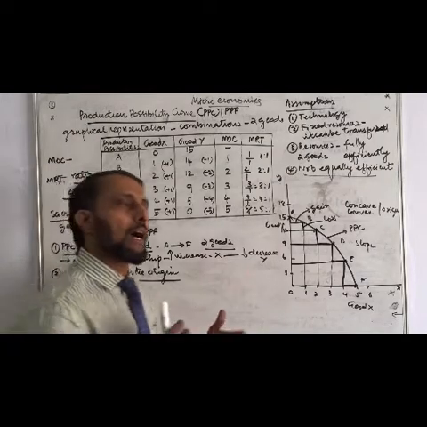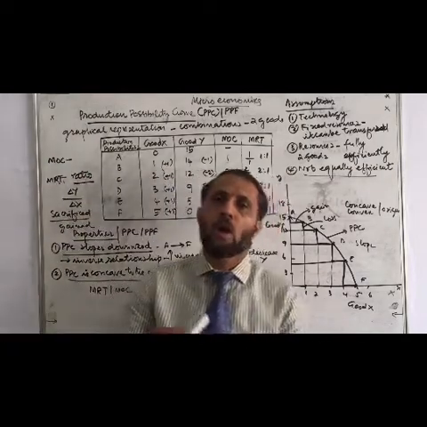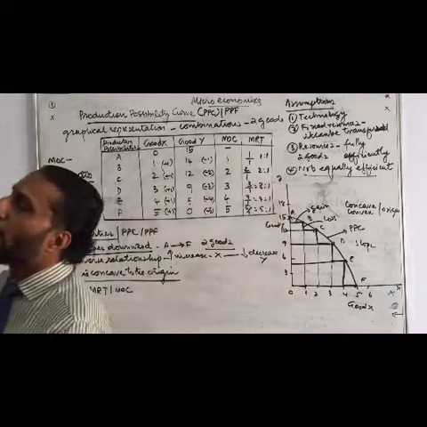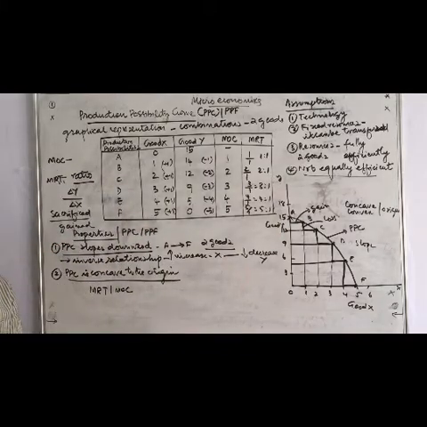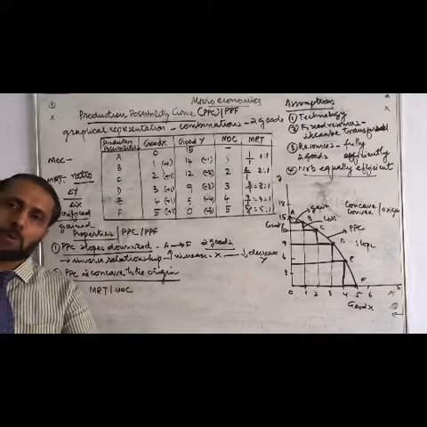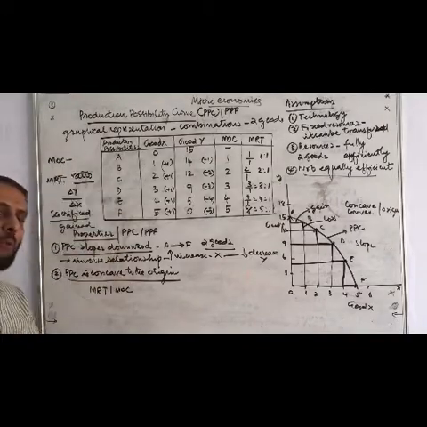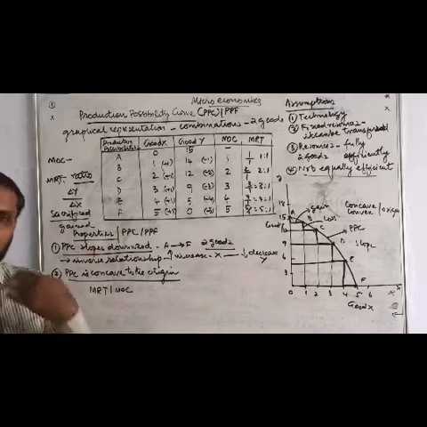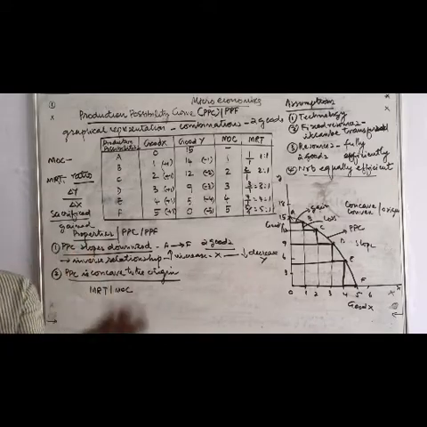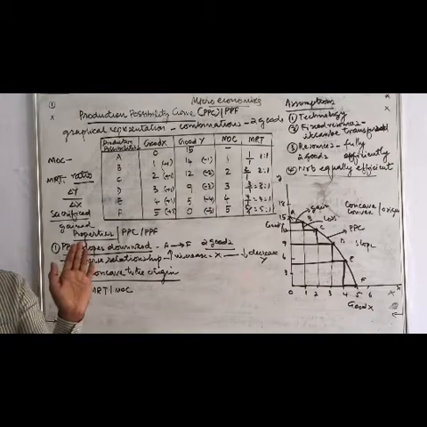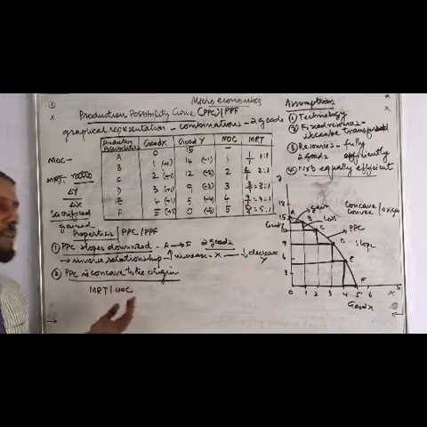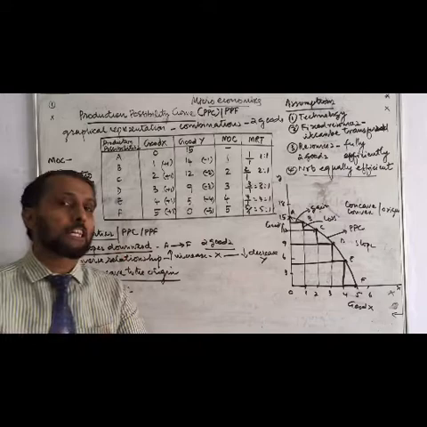It shows the transformation of one resource to the other, to the production of the other commodity. The resource which was used for the production of Y was transformed for the production of X. In other terms, sacrifice and gain: delta Y by delta X. The resource was sacrificed for the production of the other good.